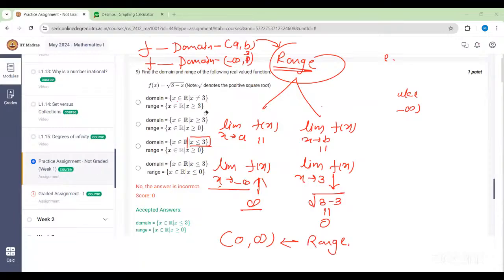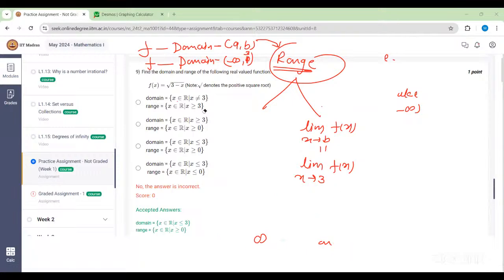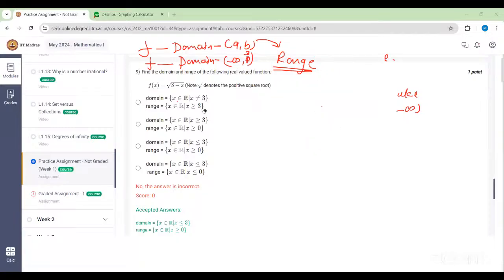These things about continuity you will learn in the next few weeks. In the 7th week, you will learn about limits, and then continuity and differentiability. Then you can easily apply this method.